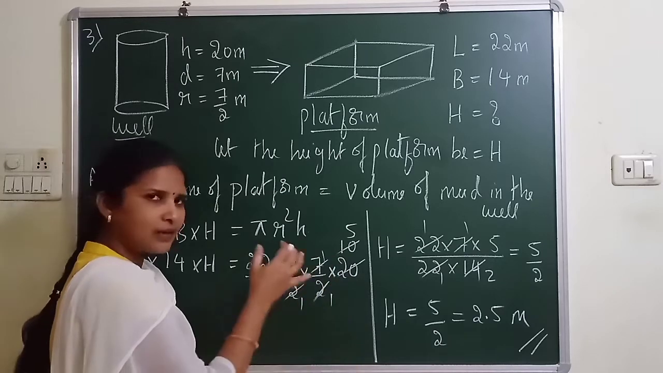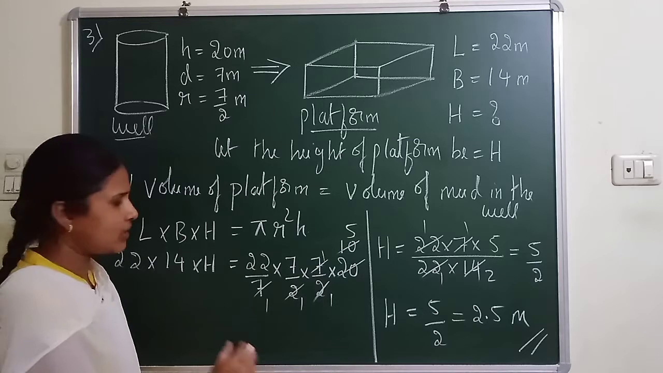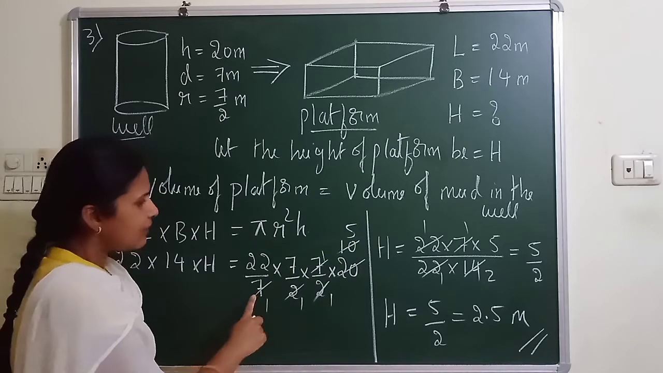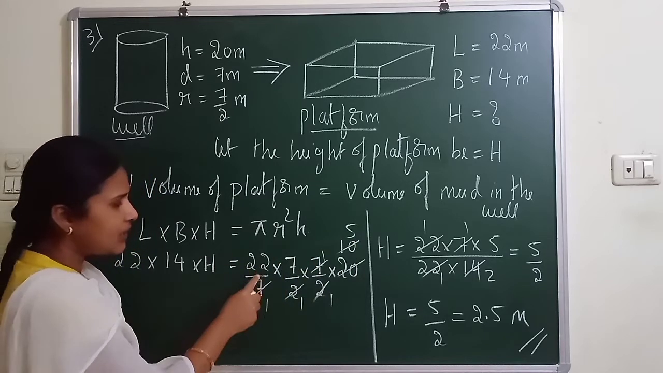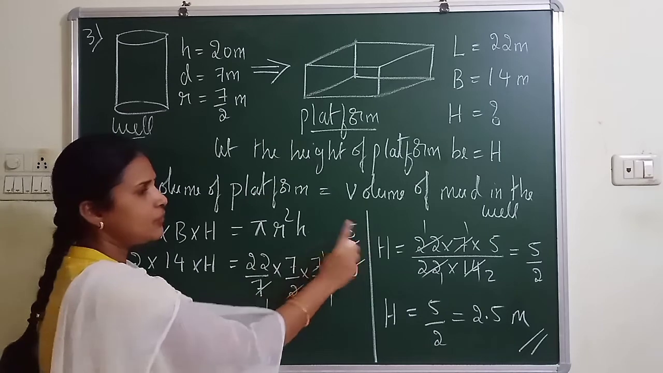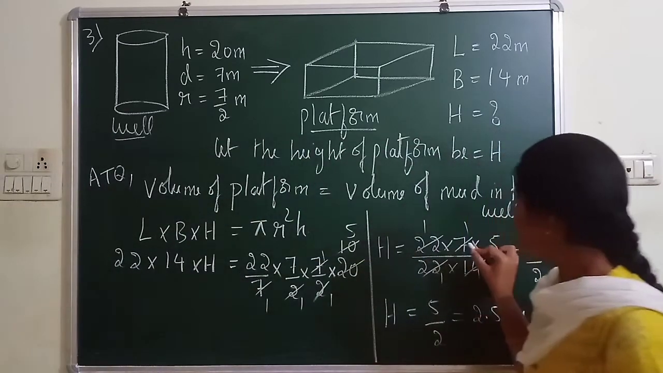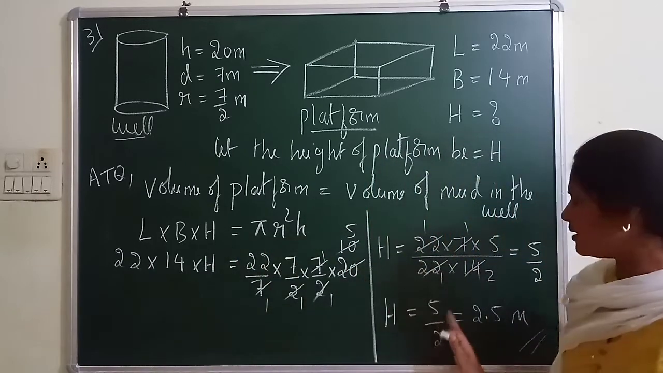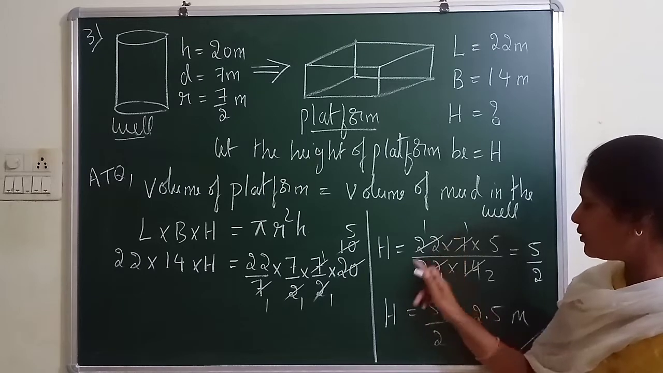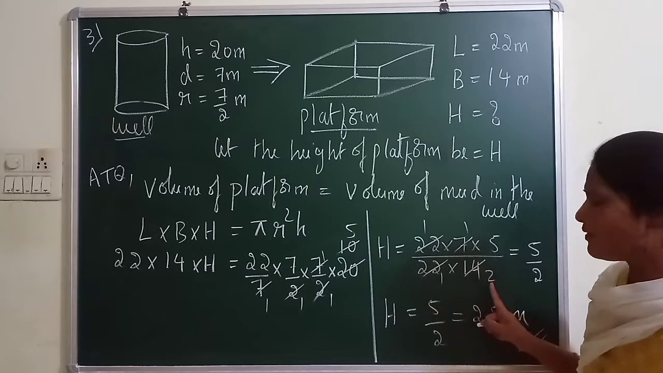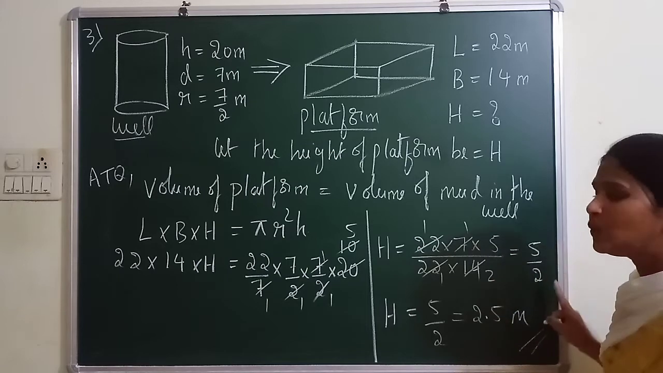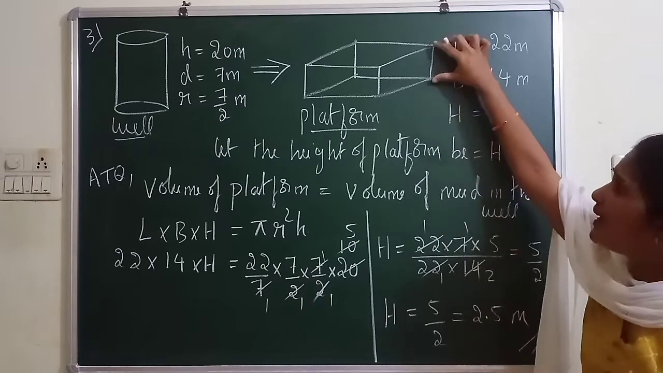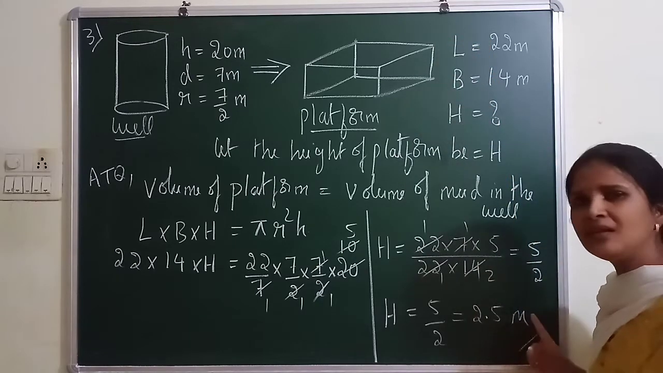How much can you cancel here? Cancel it, then bring this to the right side. The two tens are cancelled, the two 5s are cancelled, 7 and 7 cancel. What is remaining in the numerator? 22 into 7 into 5. And on the left side you have 22 into 14. So bring it to the right hand side, shift to the denominator. 22 and 22 get cancelled. 7 ones are 7, 7 twos are 14. So what is remaining? 5 by 2. What is 5 divided by 2? You get 2.5. So what will be the height of the platform? That is 2.5 meters.